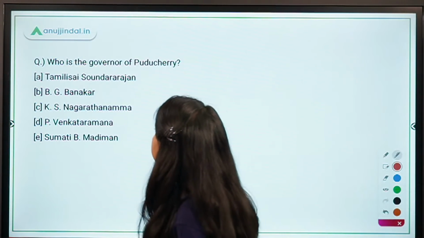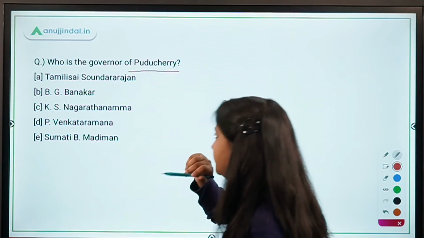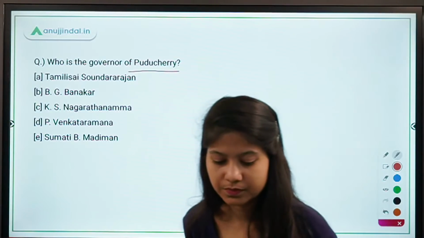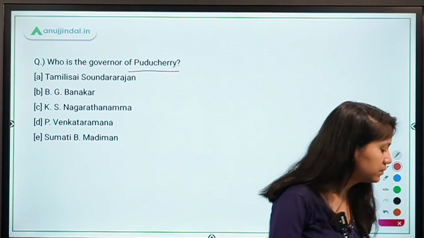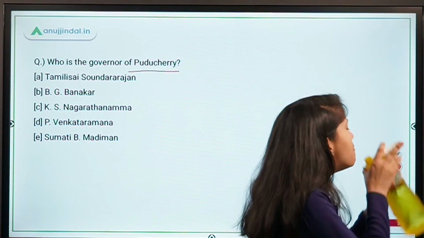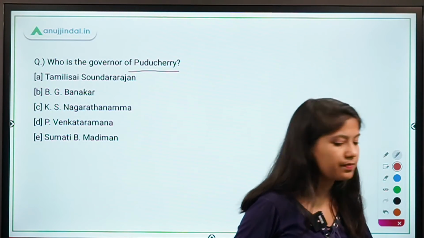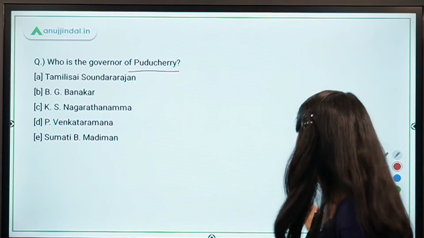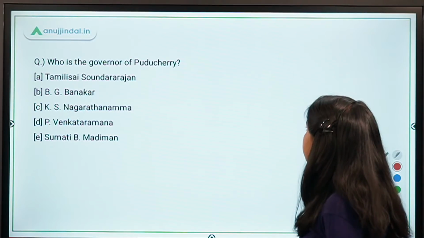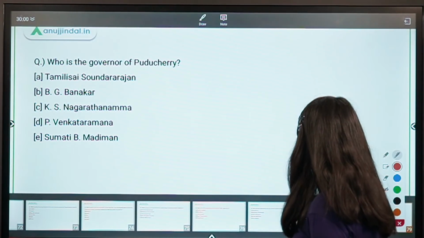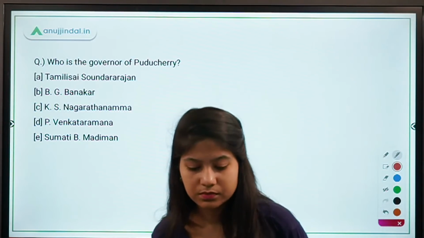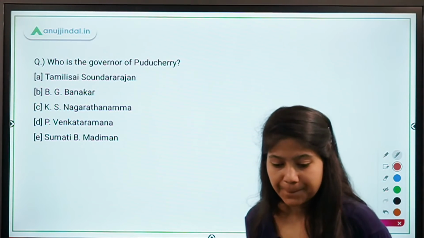Next, who is the governor of Puducherry? Absolutely right.